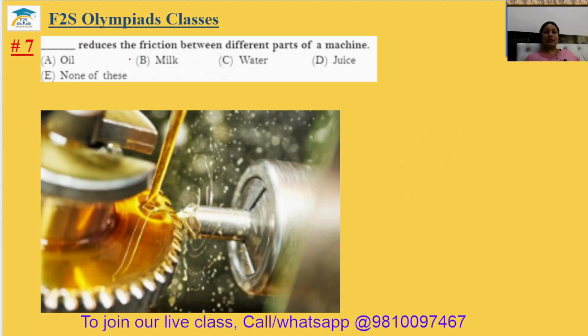Question number 7. Dash reduces the friction between different parts of a machine. So you can see this is the machine, it is running, and oil is being poured on it. So why this oil? Actually, it reduces the friction of the parts to make the parts smooth. So oil will be the answer. Seventh answer is option A.